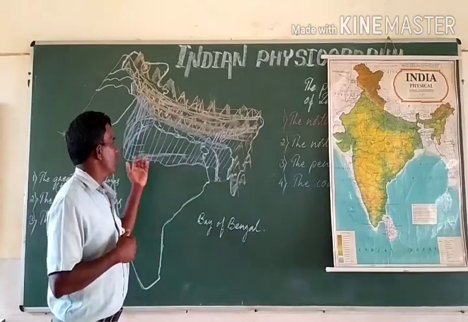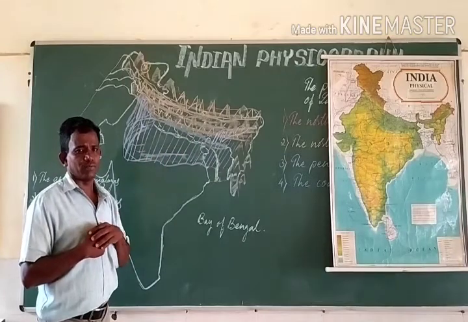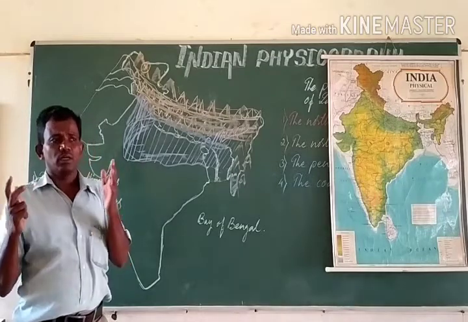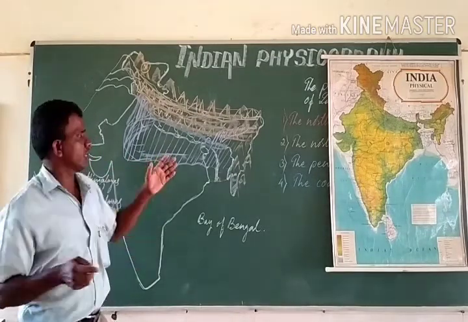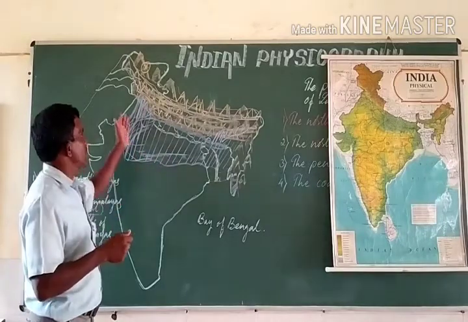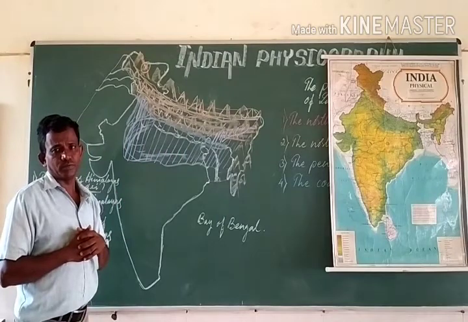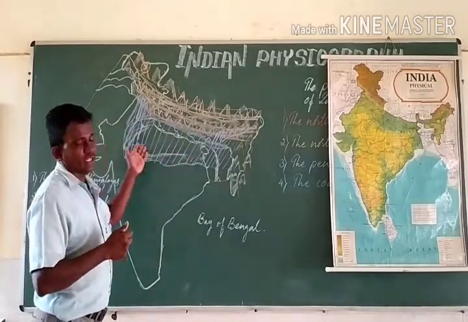So we have a very good network of the roadways and railways there. The climate is also quite comfortable. Hence, the population is dense there. So this is what regarding the northern plains.